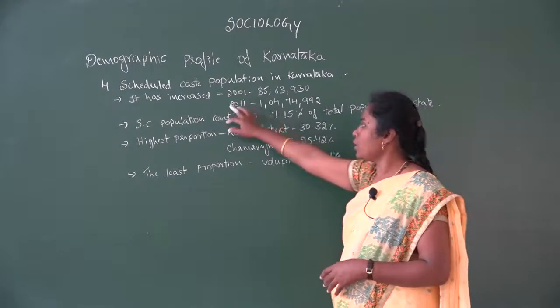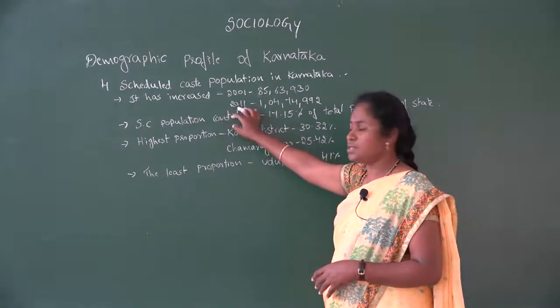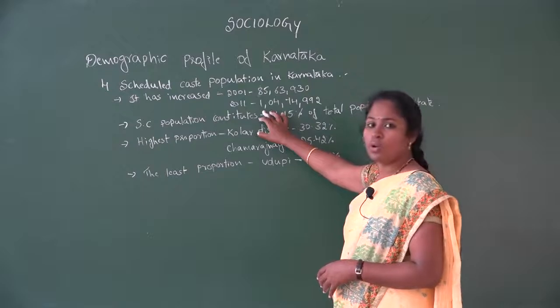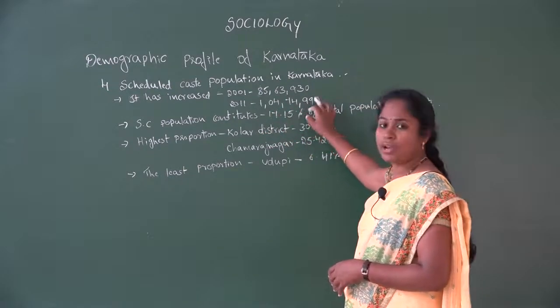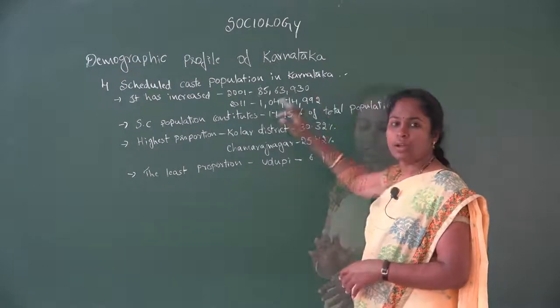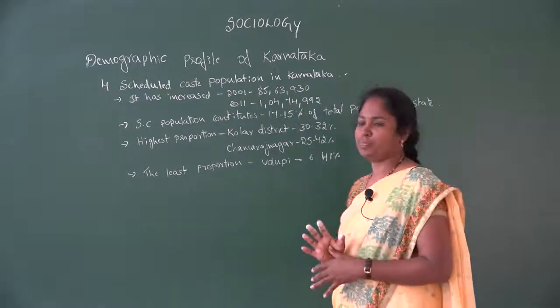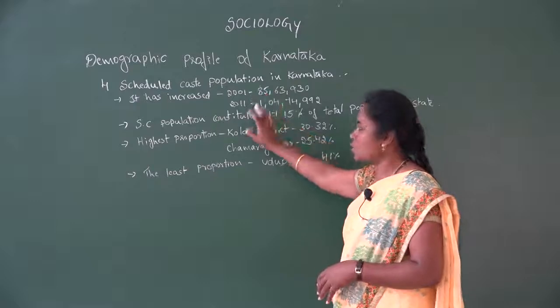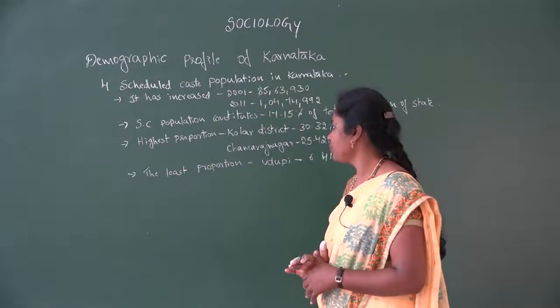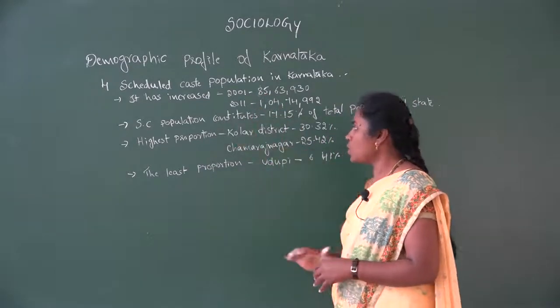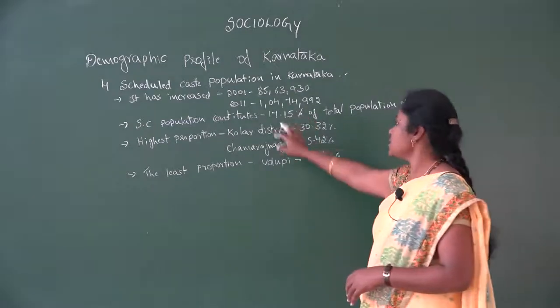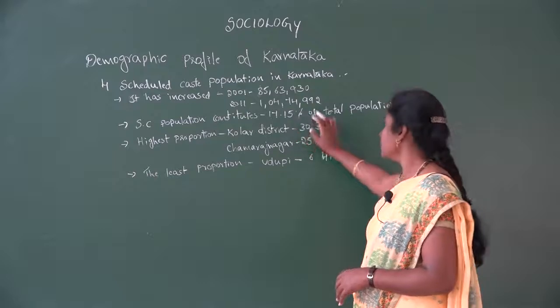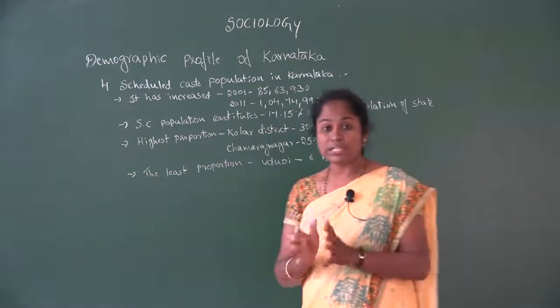According to the 2011 census, 1,04,74,992 persons are residing in Karnataka. So that is the population of scheduled caste. The scheduled caste contribution for the state is 17.15% of the total population of the state.